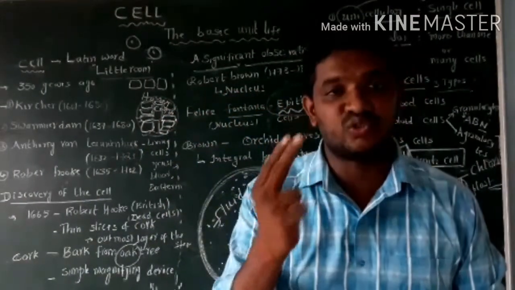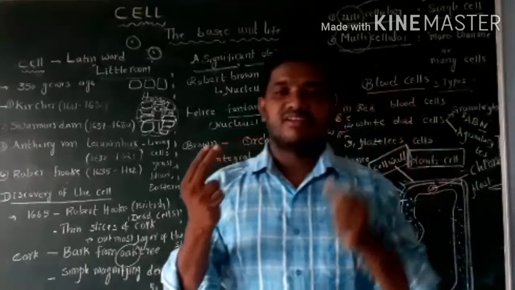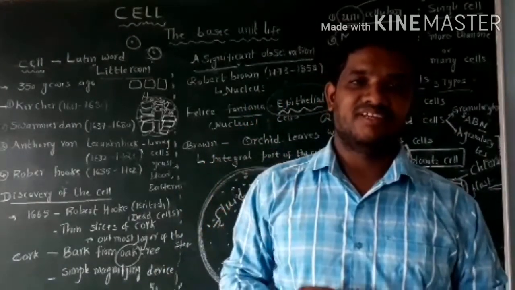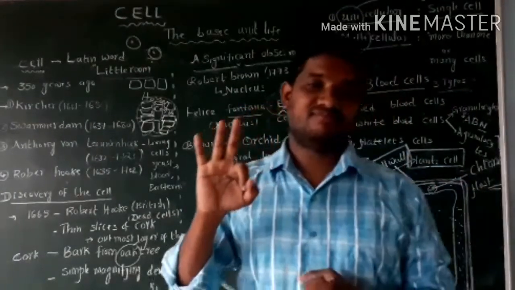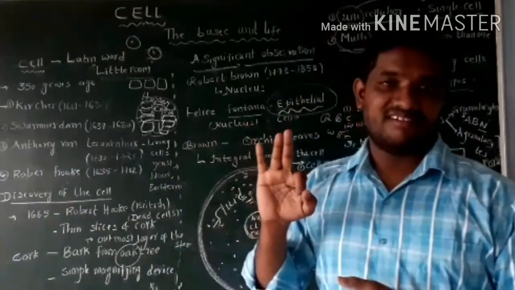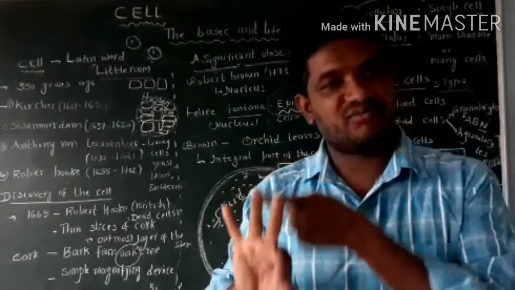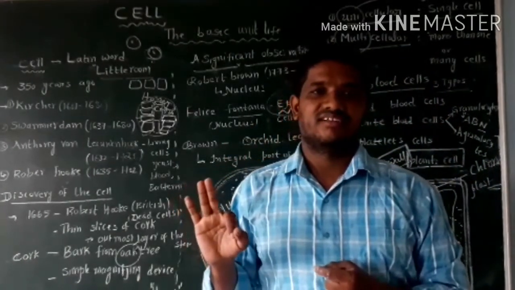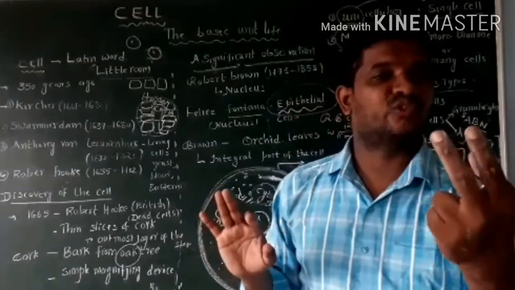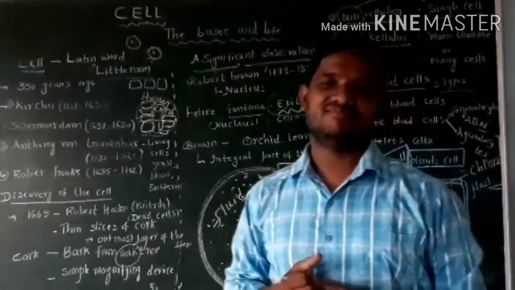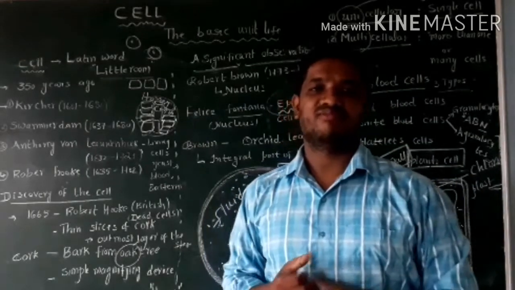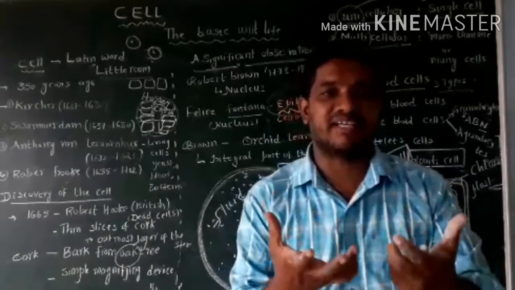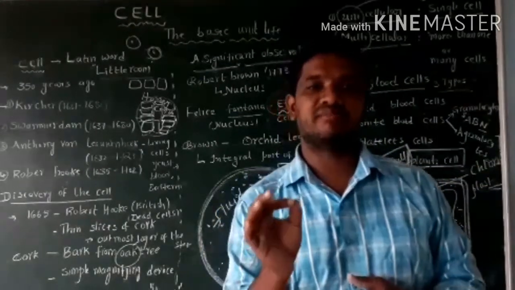Again, these are classified into two types: granulocytes and agranulocytes. Granulocytes are of three types: eosinophils, basophils, and neutrophils. Agranulocytes are of two types: monocytes and lymphocytes. When microorganisms enter our body, they are killed or destroyed by these blood cells, especially the white blood cells.